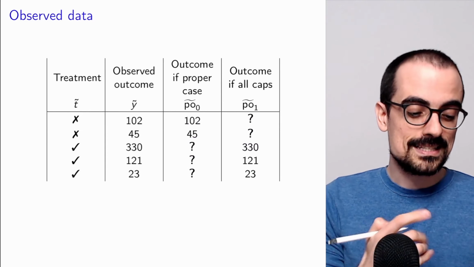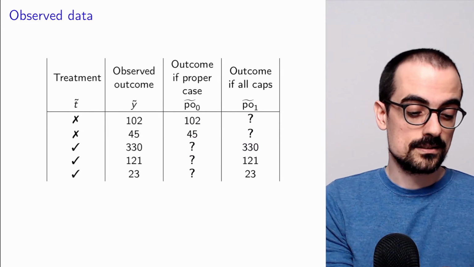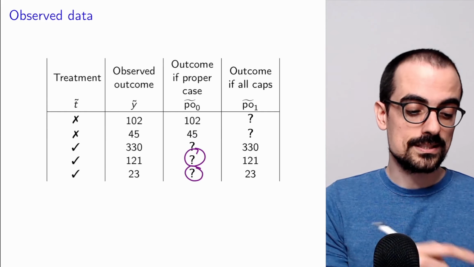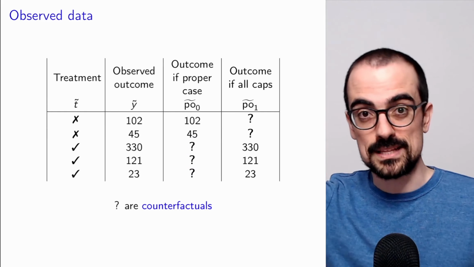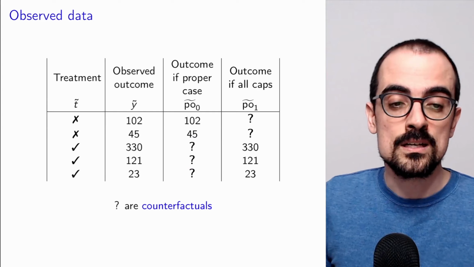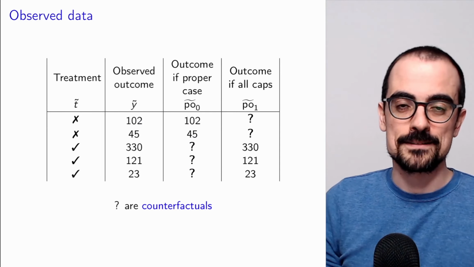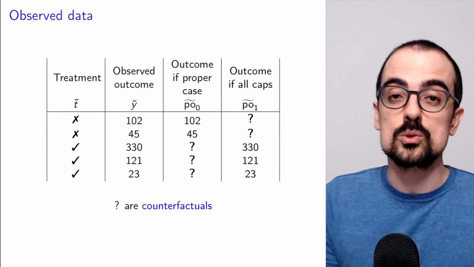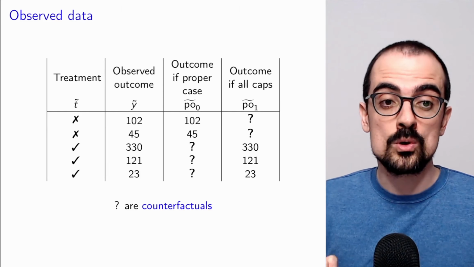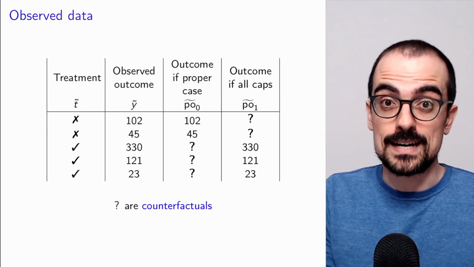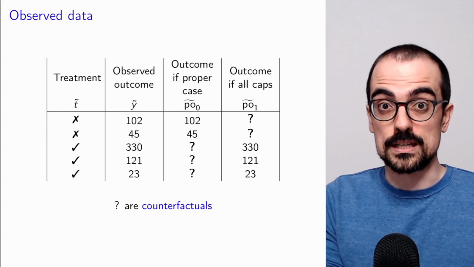So now, as I said, these missing variables, which tell us what would have happened if we had done something different to what we actually did, are called counterfactuals because they're counter to reality, to what actually happened. It's completely critical to take them into account if we want to quantify a treatment effect causally.